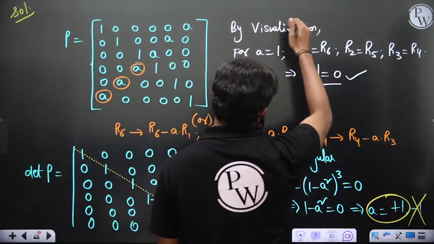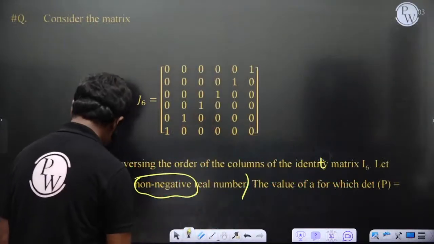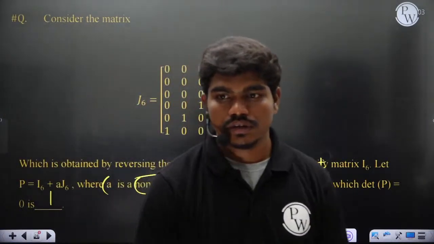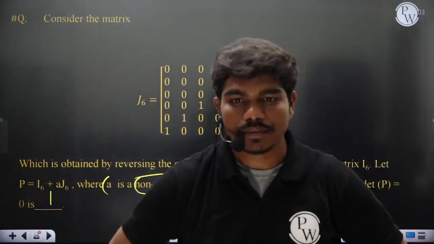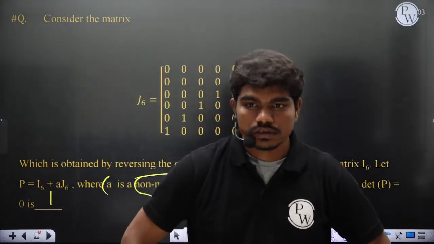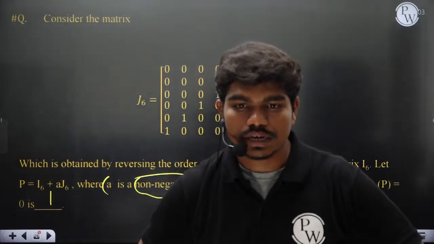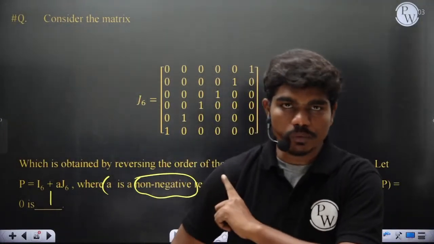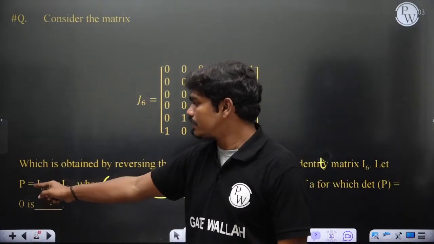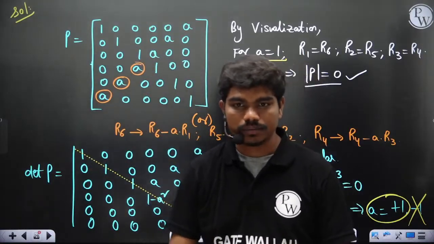That's what we have observed even by visualization. For A equal to 1, these things happen and that P is 0. So this value is 1. Clear? Fine. Thank you, Abhigyan. Is this clear to all of you? Yes or no? This value is 1, for which this particular combination P equal to I6 plus A times this matrix, which gives you this matrix, has a 0 determinant.